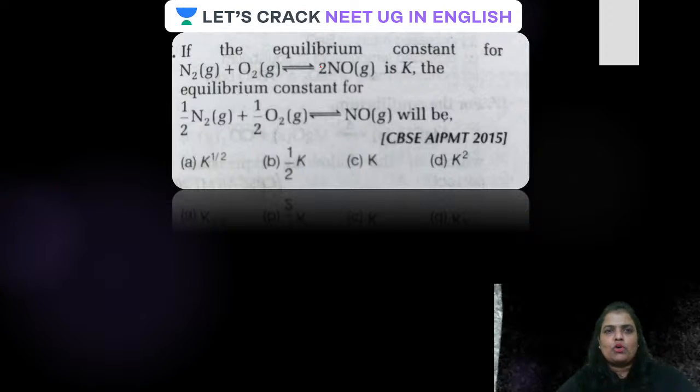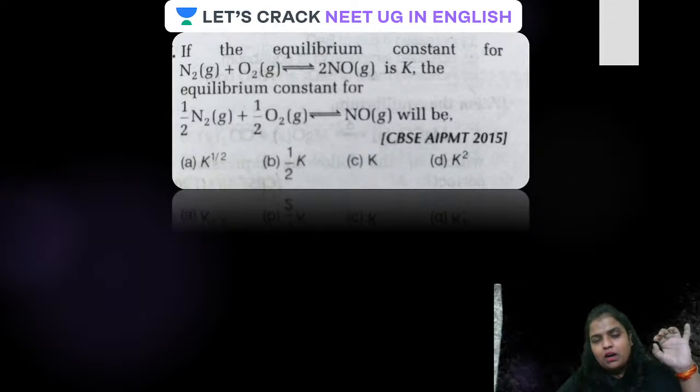The next question: if the equilibrium constant for N2 plus O2 giving nitric oxide is K, what is the equilibrium constant for this reaction, where the entire equation is multiplied by half? Just now, I told you how the equilibrium constant will change.